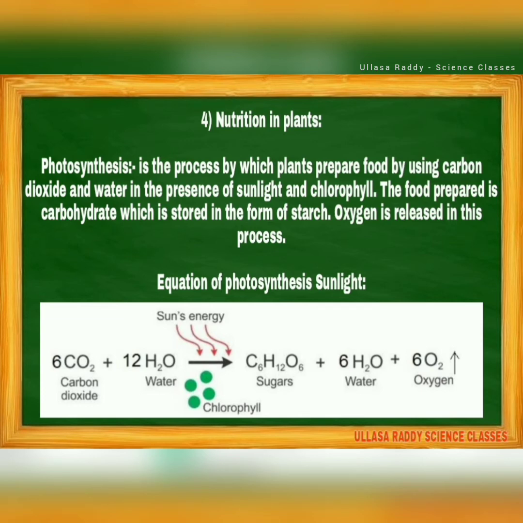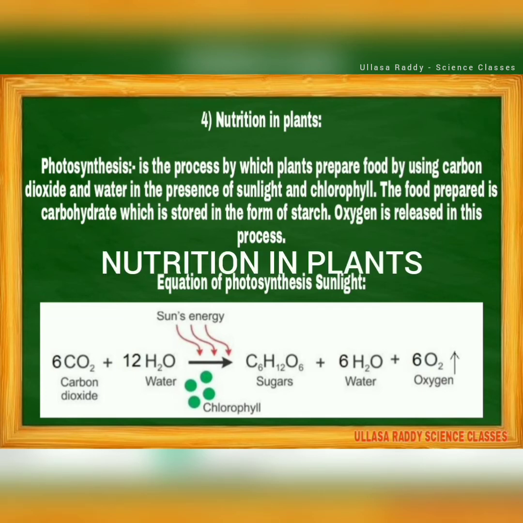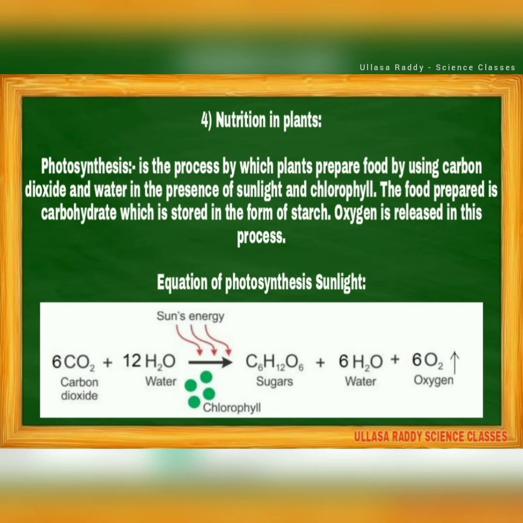Oxygen is released in this process. The equation of photosynthesis is, see here, carbon dioxide reacts with water with the help of sunlight and chlorophyll, and it releases what? C6H12O6, which is nothing but glucose, the sugar, and water and oxygen. So in this reaction we know about the photosynthesis process and equation.